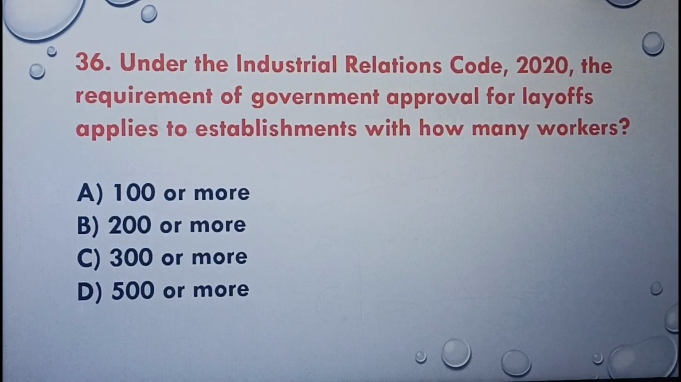The next question, under the Industrial Relations Code 2020, the requirement of government approval for layoffs applies to establishments with how many workers? 100 or more, 200 or more, 300 or more, 500 or more. The correct answer is option C, 300 or more.